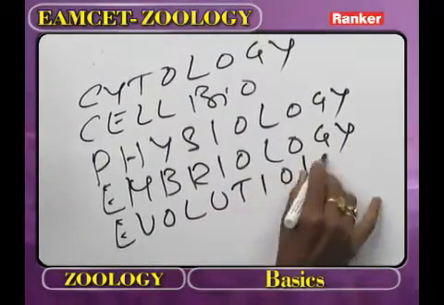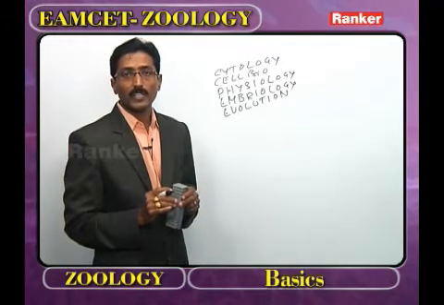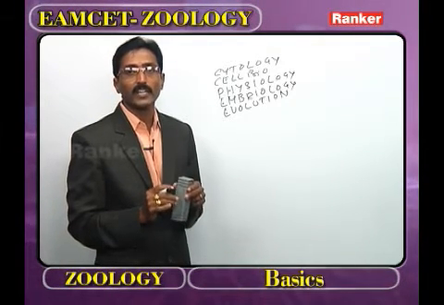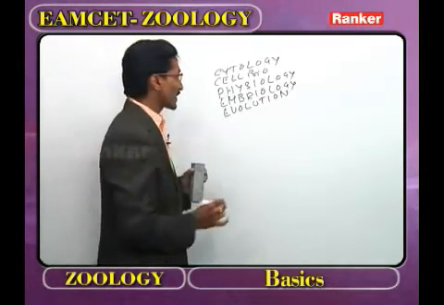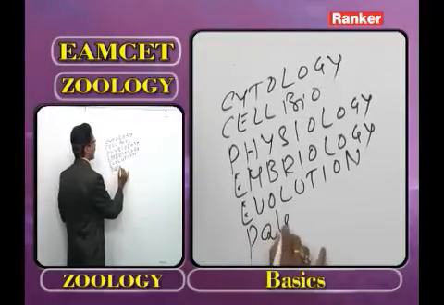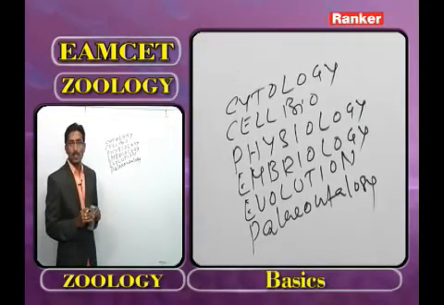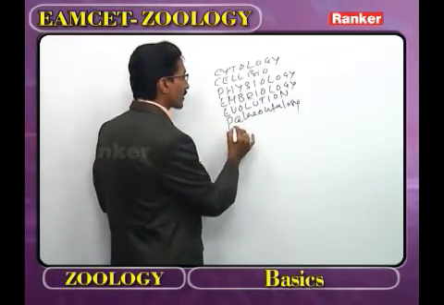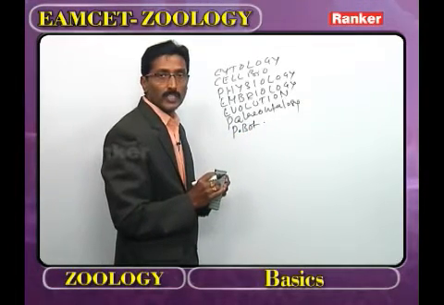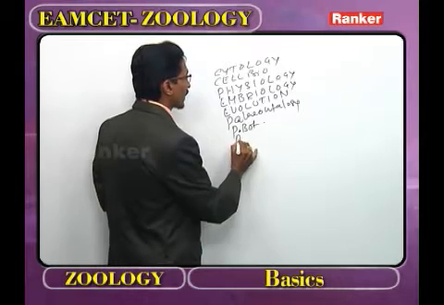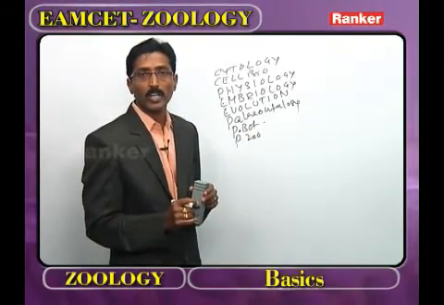It is followed by evolution. What is meant by evolution? The meaning of evolution is unfolding. It explains the origin of life and genetic adaptations of organisms. The word evolution was proposed by Herbert Spencer. Now it is followed by paleontology. What is meant by paleontology? The study of fossils. Paleontology is classified into paleobotany. What is meant by paleobotany? The study of plant fossils. What is meant by paleozoology? The study of animal fossils, that we call paleozoology.